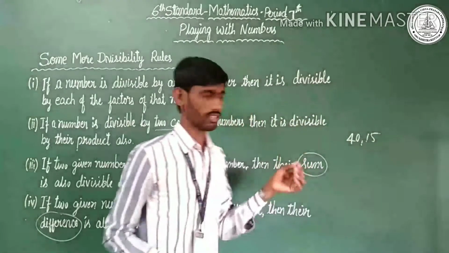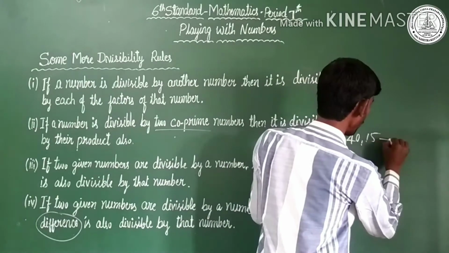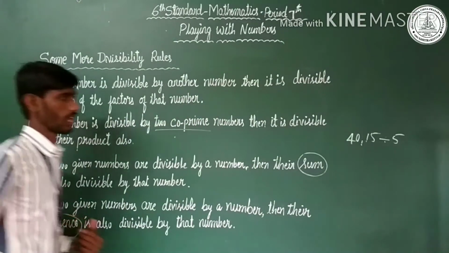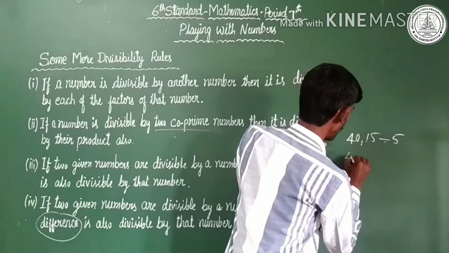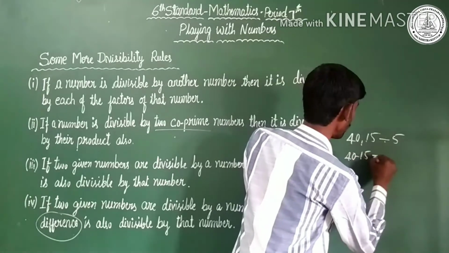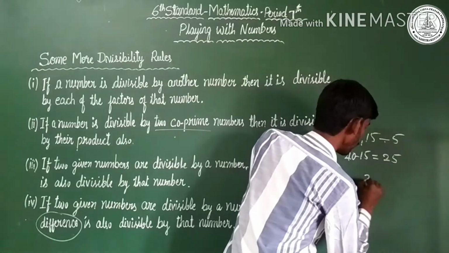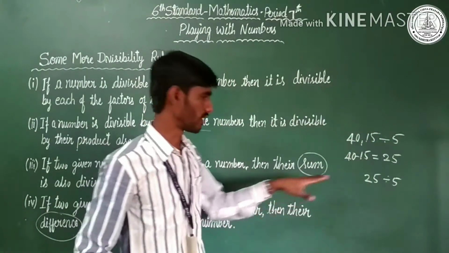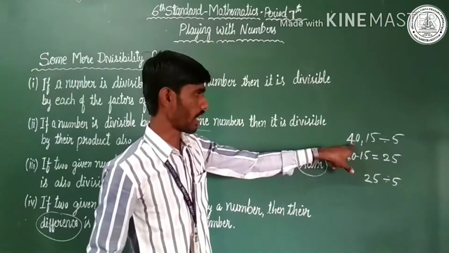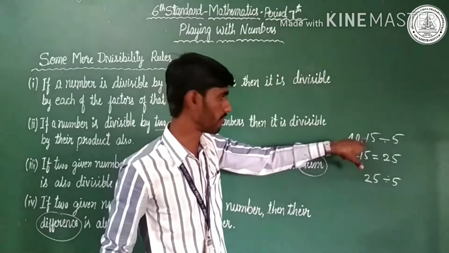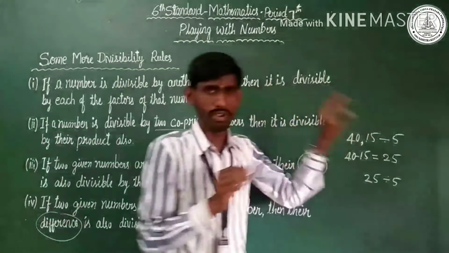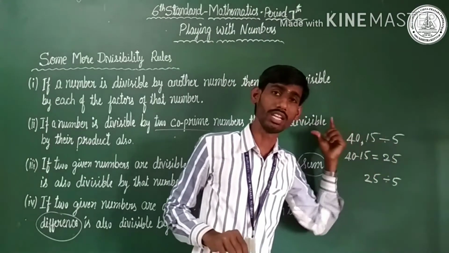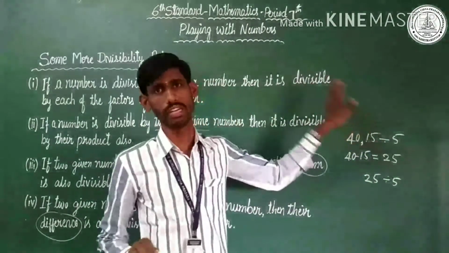Take 40 and 15. Both are divisible by 5. We need to find the difference. Observe here, 40 minus 15 is equal to 25. Yes, 25 is also divisible by 5. Isn't it? I have taken 40 and 15, which are divisible by 5. What is the difference? 40 minus 15 is equal to 25. Yes, the difference is also divisible by the given number.